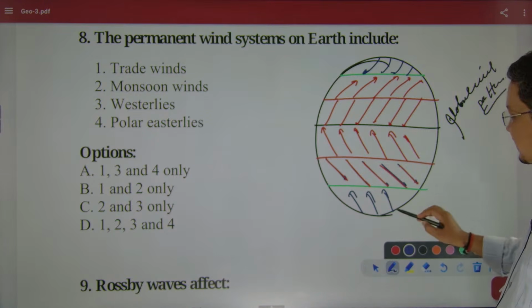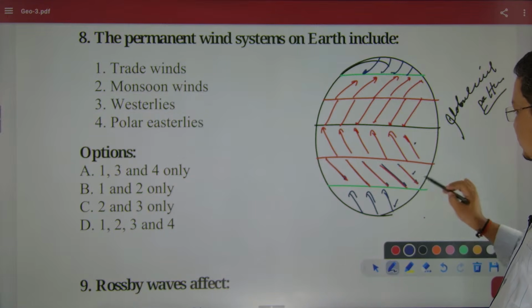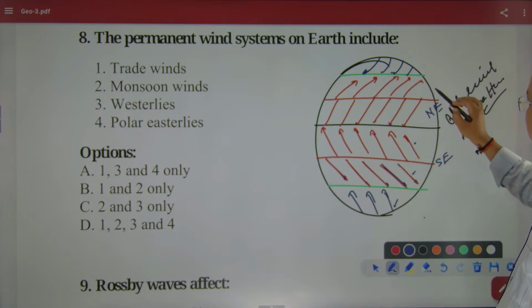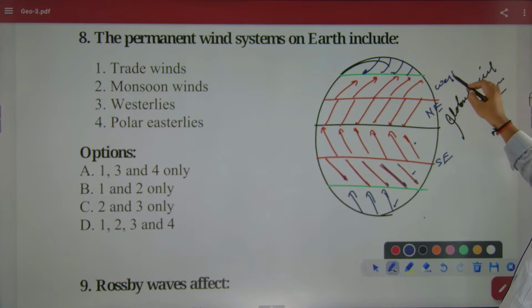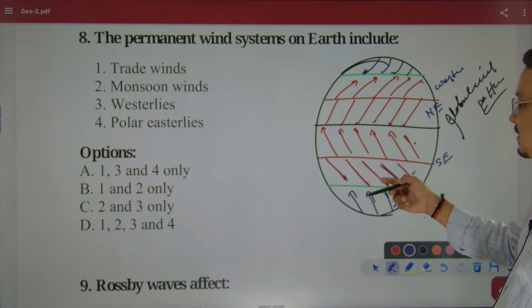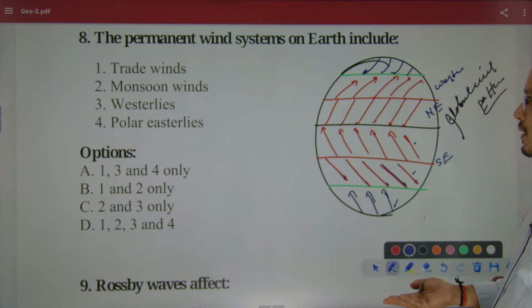This is what? Polar easterly. This one is what? Polar easterly. This one is westerly. This one is what? Southeast trade wind. This one is your northeast trade wind. This one is your westerly, and this westerly is also called the roaring 40s, furious 50s, and screaming 60s at different latitudes, as the speed increases because of the less friction. Everybody is aware of that fact.